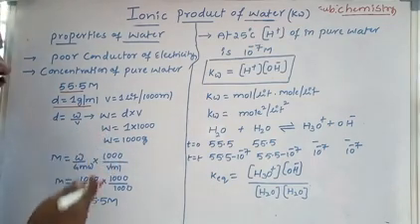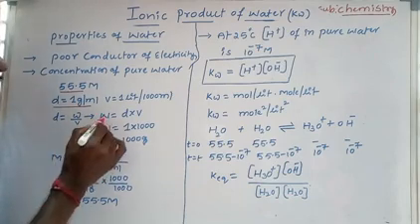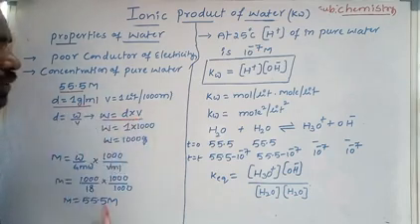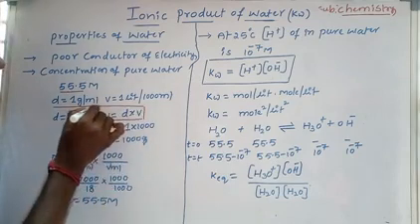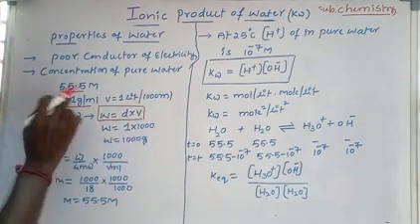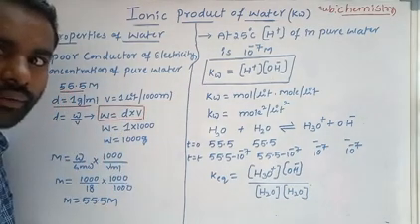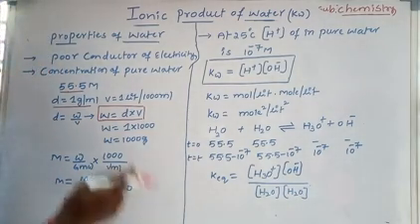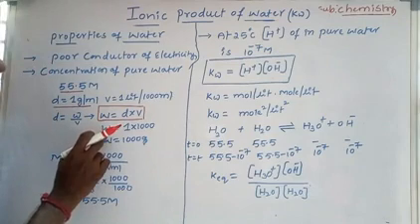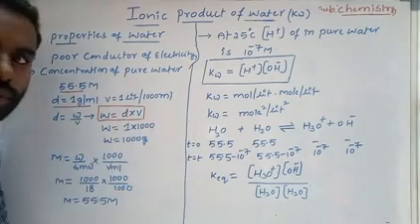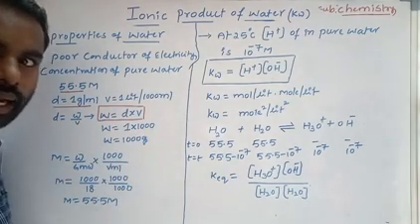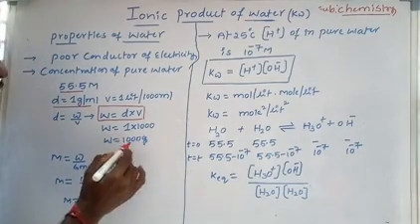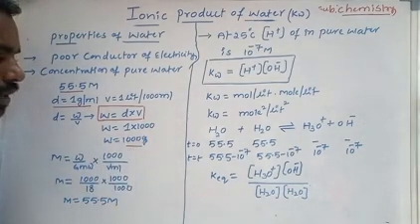So weight equals density into volume. The density is 1 gram per milliliter, so weight equals 1 into 1000, which gives a weight of 1000 grams.